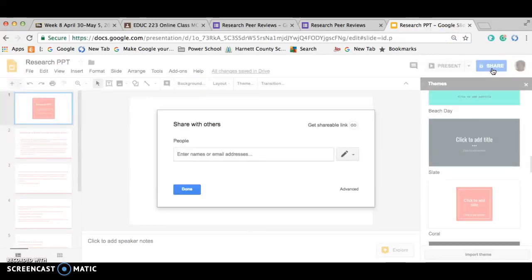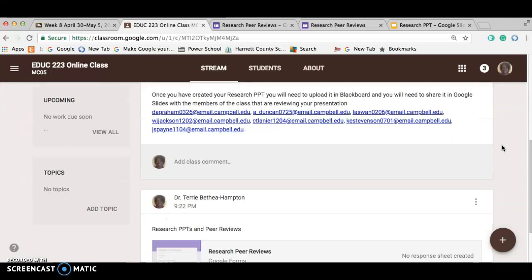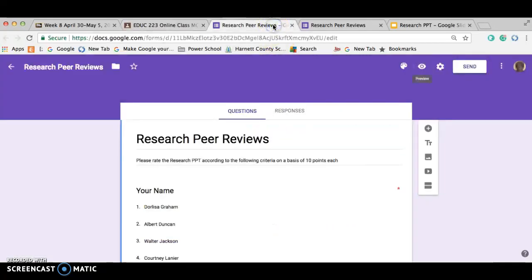Where do you get those persons' names from? You get their names from the Google Classroom. I've already sent you an email where you can get inside the Google Classroom. The people that you're sharing with, their names and email addresses are listed here. You're also going to do 2 peer reviews. Where do you get the peer review from? One of 2 places. You can pull it from here off the Google Classroom, or you can pull it from the email that I've sent you titled Research Peer Reviews.